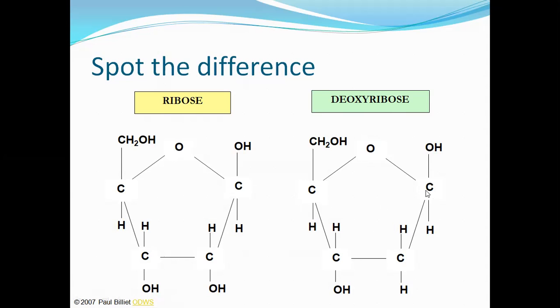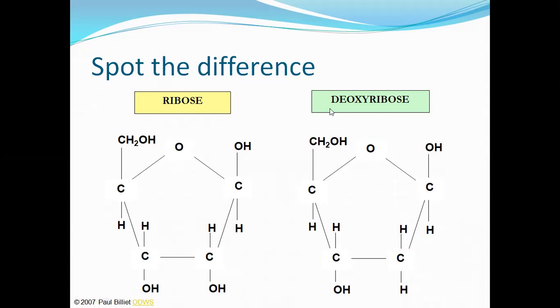Carbon atom 1, carbon atom 2, carbon atom 3, carbon atom 4, and this is carbon atom 5. At carbon atom 2, there is one OH less in the deoxyribose. Deoxyribose has one O less here, and the rest of the structure is the same. You will see it is all the same, and only at position number 2 there is one extra O in the ribose sugar, and a single H in the deoxyribose.